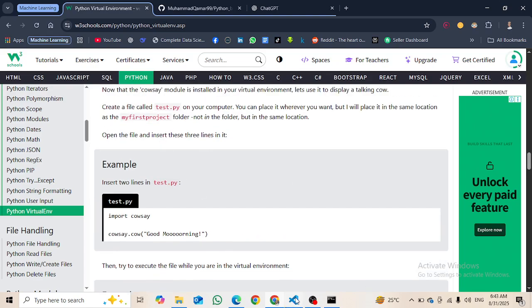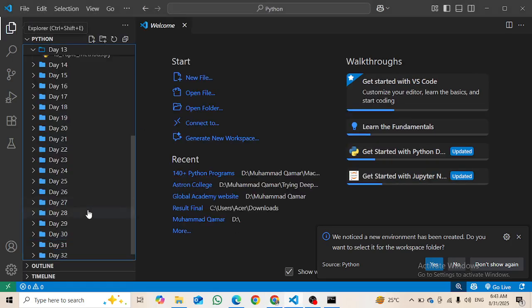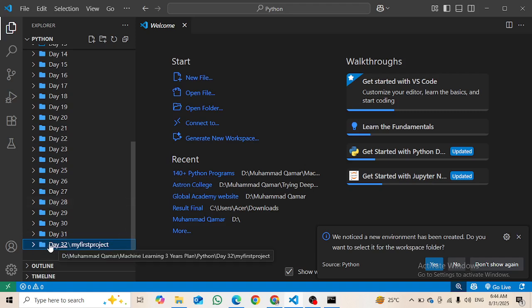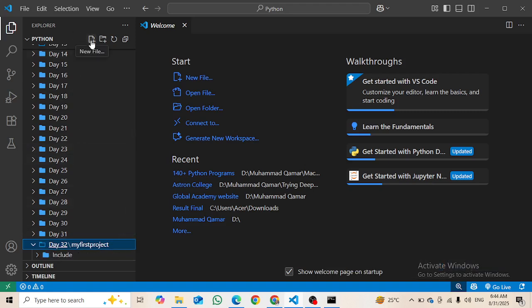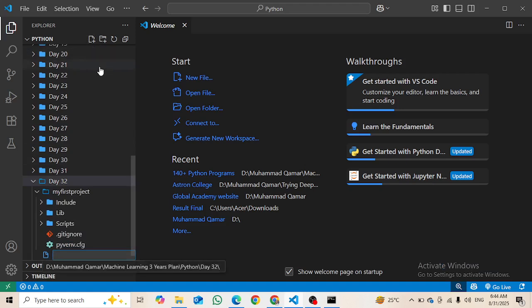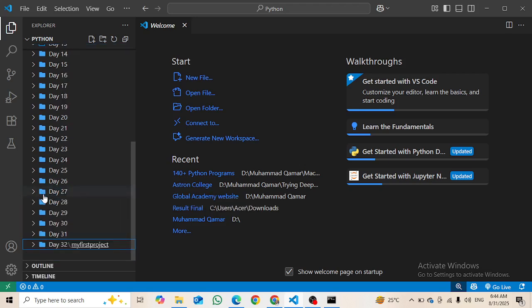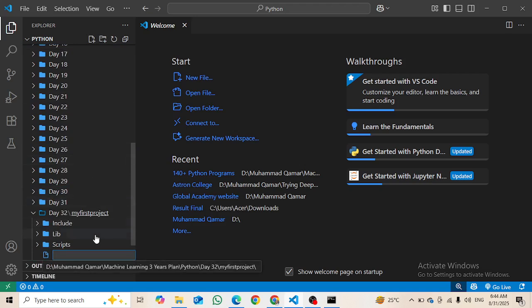Okay, so first of all we are going to our VS Code. Then here for the day 32, I am going to make this new file inside the day 32, not inside my first project but outside of my first project, just inside it. Okay, not inside that.